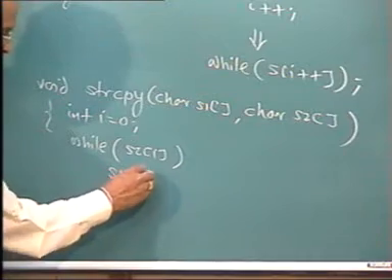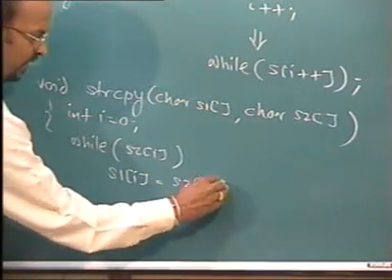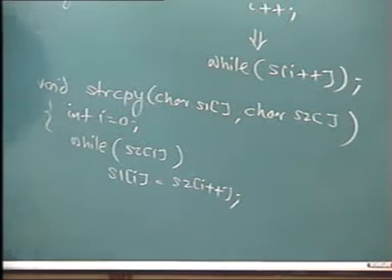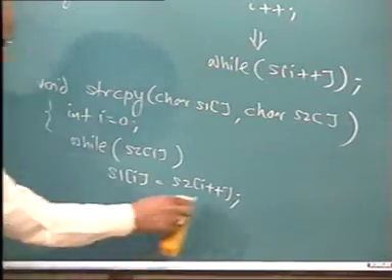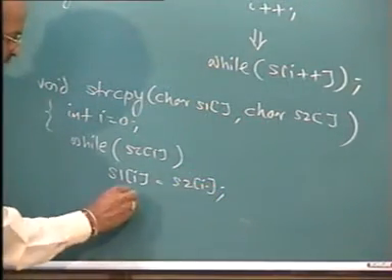One common question that I always ask, S1 of I equal to S2 of I plus plus. What should I write? If I am to use plus plus here, I accept that you could have written it like S1 of I equal to S2 of I plus plus.